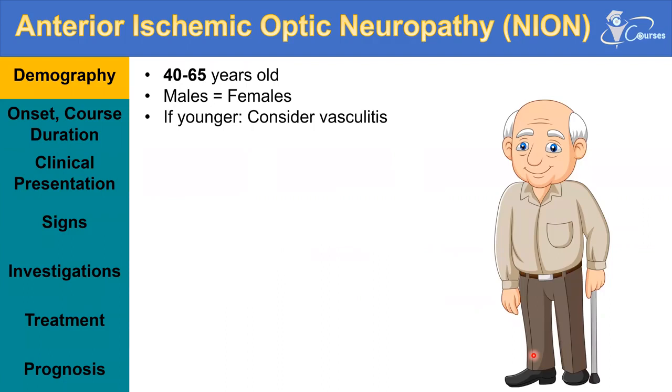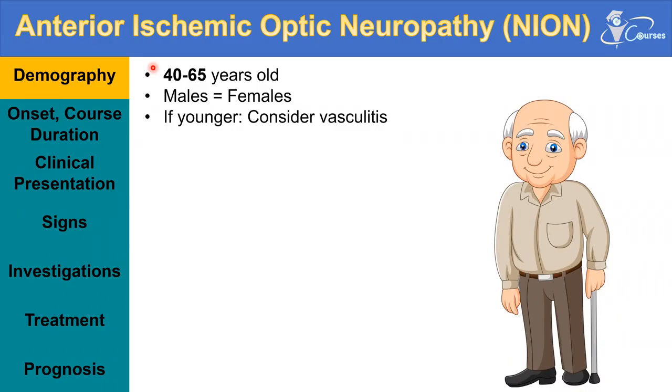So what are the clinical scenarios of anterior ischemic optic neuropathies? Anterior ischemic optic neuropathies tend to occur in an older age population. They are first subdivided into anterior non-arteritic ischemic optic neuropathy, or NAION, and anterior arteritic ischemic optic neuropathy, or AION. So what is the difference between the non-arteritic and arteritic? Both of them occur due to ischemia of the optic nerve, and both of them occur in an older age population.